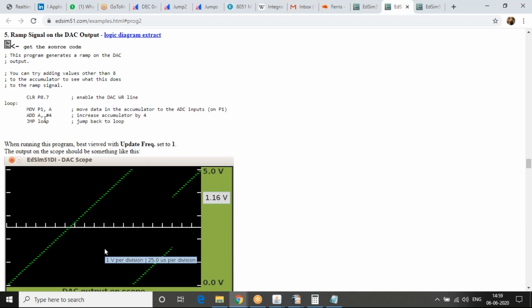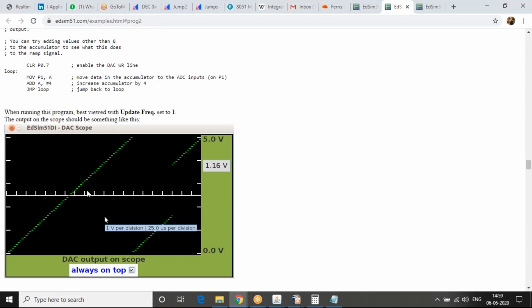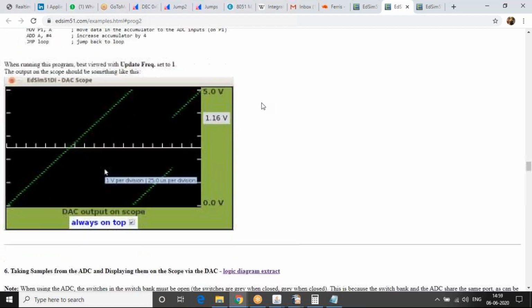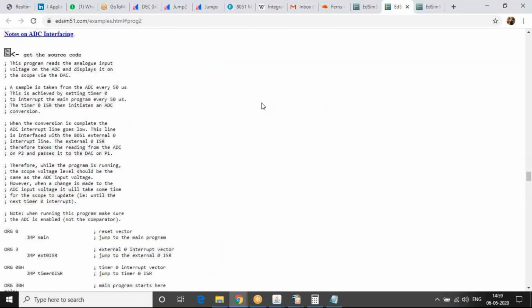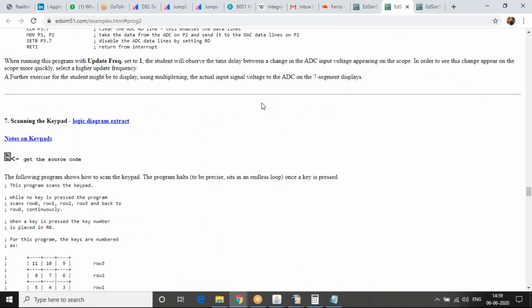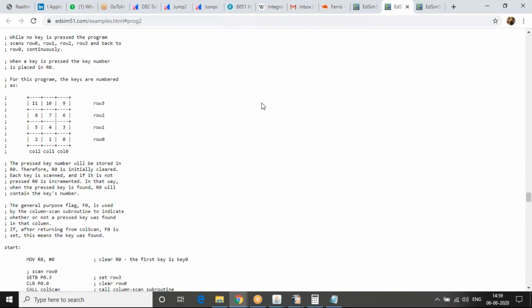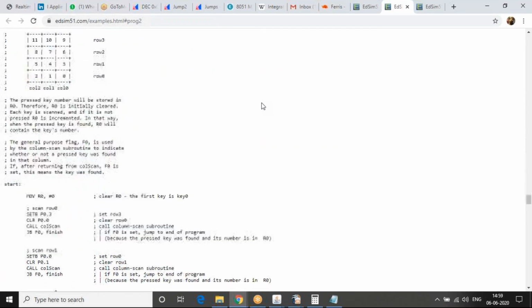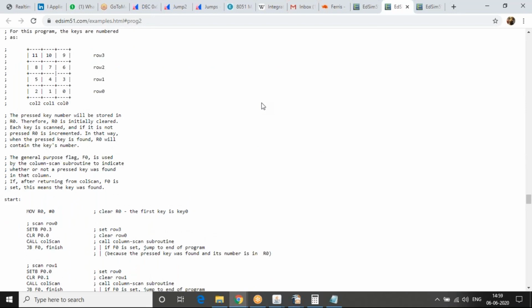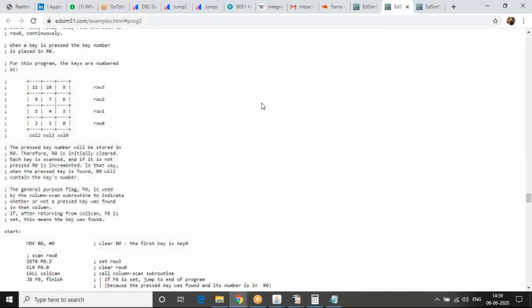So if we keep on incrementing a value, then we will see a ramp-like signal. This is a signal which you have constantly studied in that paper, signals and systems and things like that. So we can do that, or we will skip and see if there is something else we can do. Okay, this is an ADC trigger, and then there is an example for a scanning keypad. This is a very interesting example. This is how a keypad is scanned.